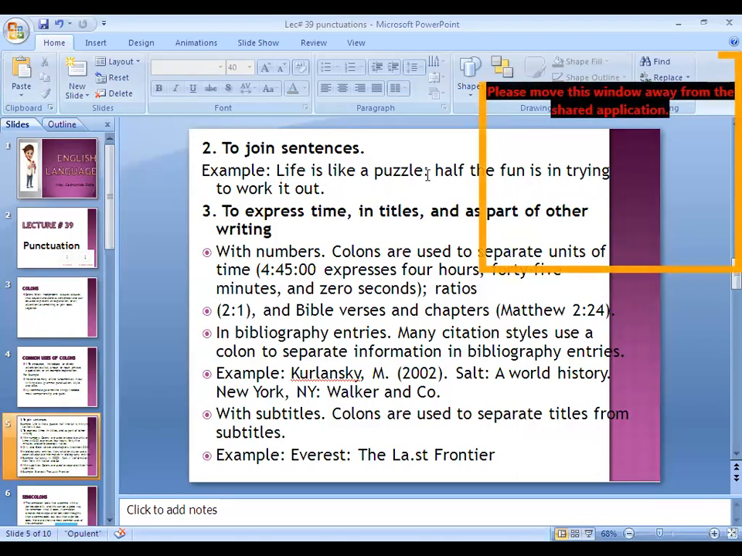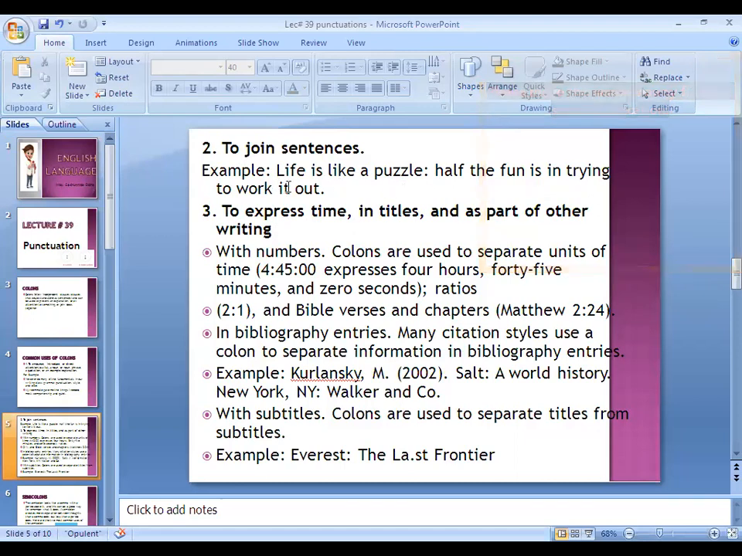Life is like a puzzle. Now how is this clause or this sentence explained more, elaborated more? That half the fun is in trying to work it out. This is the more explained elaboration of this first clause. Life is like a puzzle.